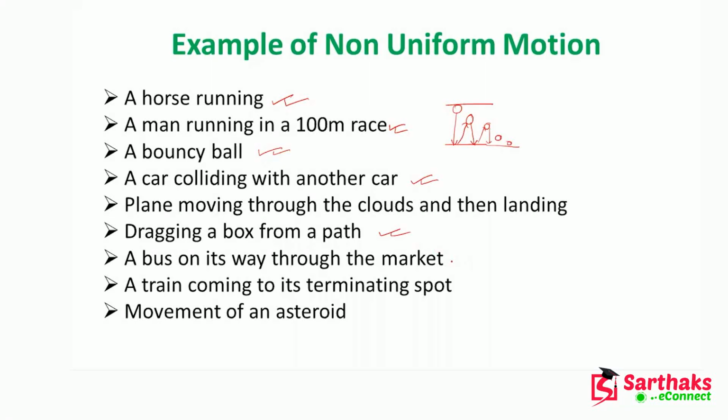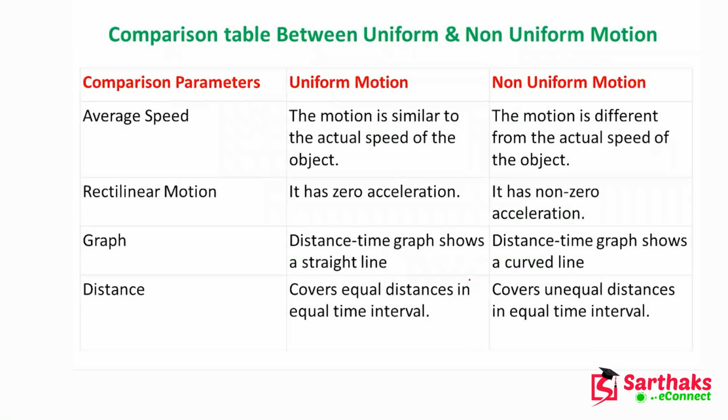A bus on its way through the market. Market means a very crowded area. So the bus cannot move consistently, because so many people and so much traffic are there, right? A train coming to its terminating point or spot. It may be the platform. At that time, I have told you it will slow down. Movement of an asteroid. That is also an example of non-uniform motion.